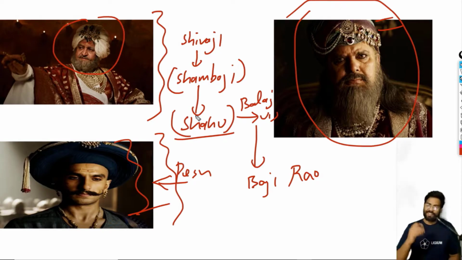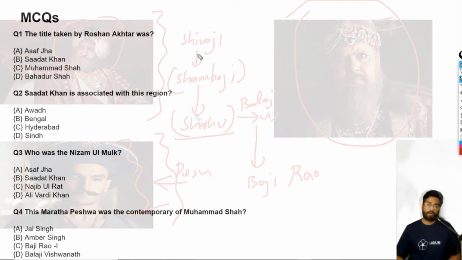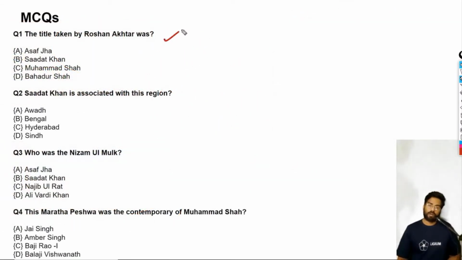Okay, so let's start with MCQs. The first question: the title taken by Roshan Akhtar was Muhammad Shah. It's a very easy question. Sadat Khan is associated with this region. As I mentioned before, Sadat Khan was the founder and ruler of Awadh state, so the answer is Awadh, option A. Who was Nizamul Mulk? Not Alivardi Khan. The correct answer is Asaf Jah.